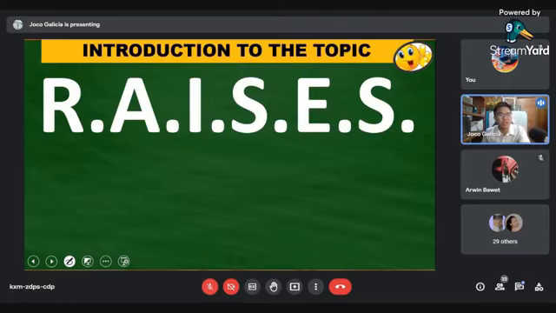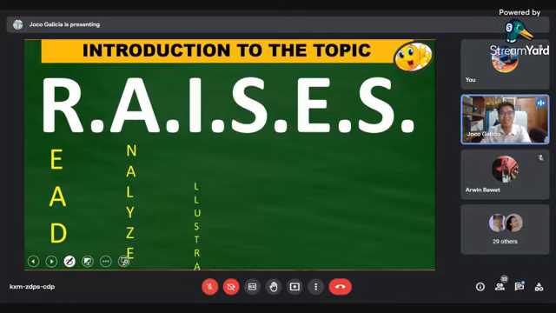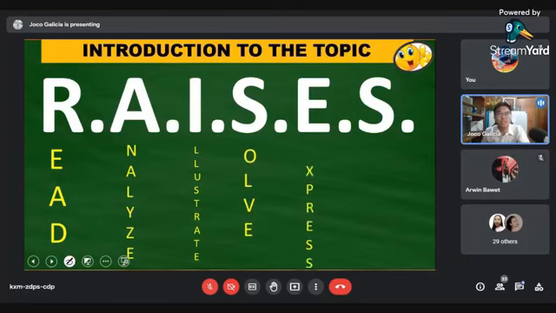So what does R stand for? R stands for read. We have to read the problem, class. A stands for analyze. After reading, we have to analyze the problem. And after analyzing, I stands for illustrate. So after reading, we analyze, then illustrate the problem. Then at the same time, solve and express the problem if necessary.